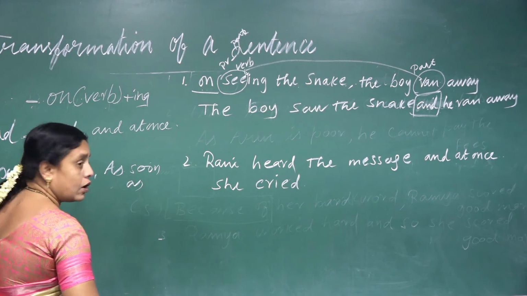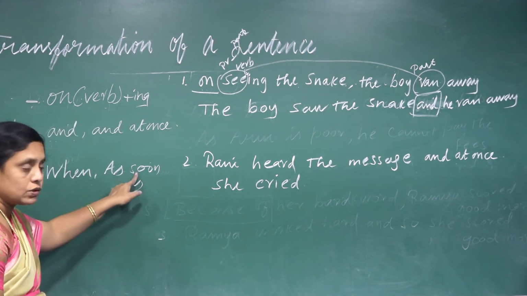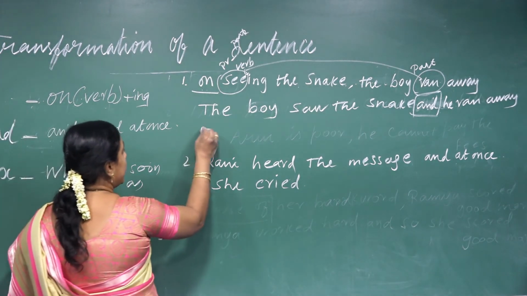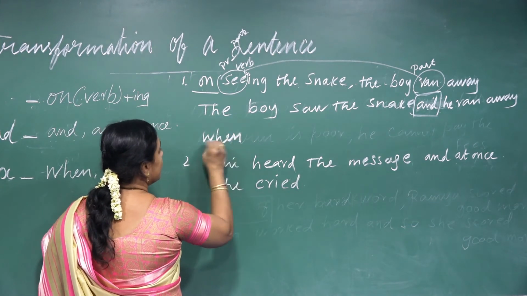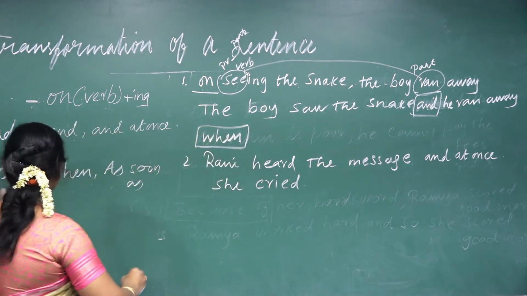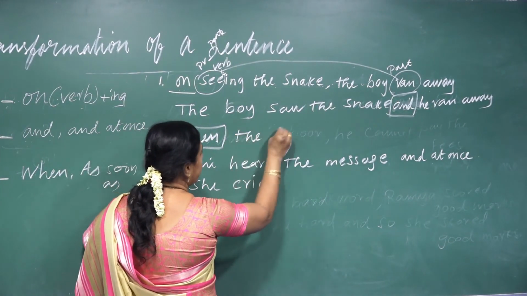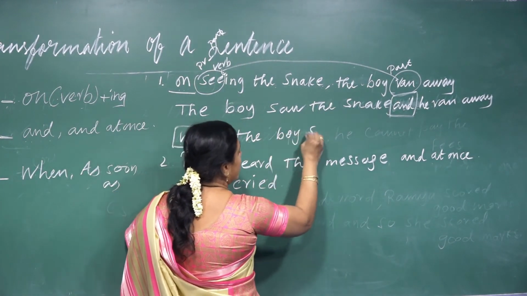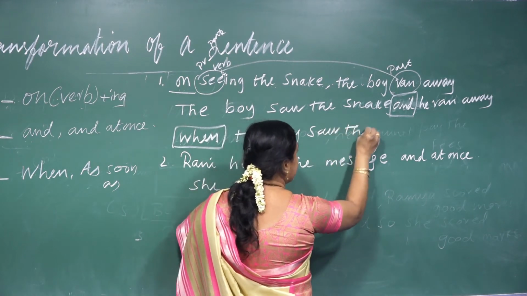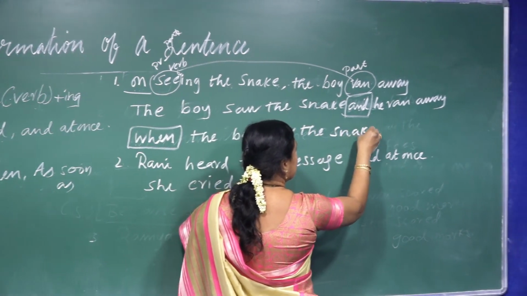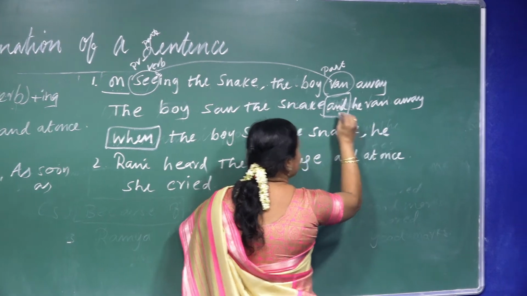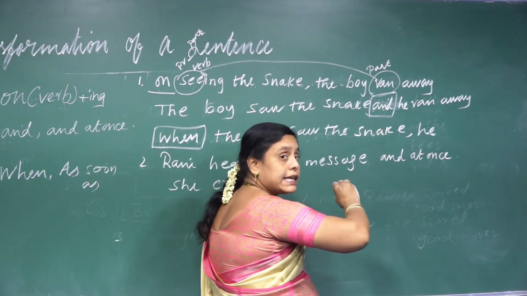And see here in the complex: when, as soon as. So now when, because this is complex, when the boy saw the snake, he ran away. You should not use and, because and is in compound.